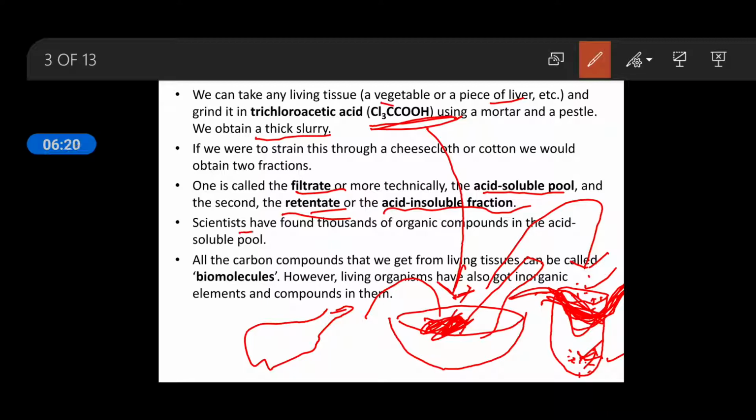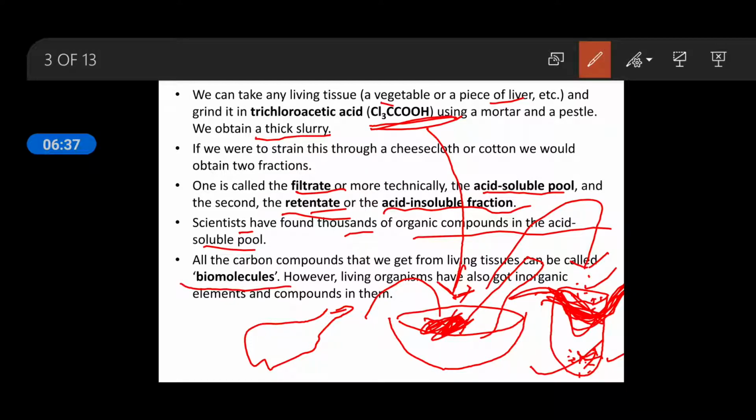Scientists have found thousands of organic compounds in the acid soluble pool. All the carbon compounds that we get from living tissues can be called biomolecules.